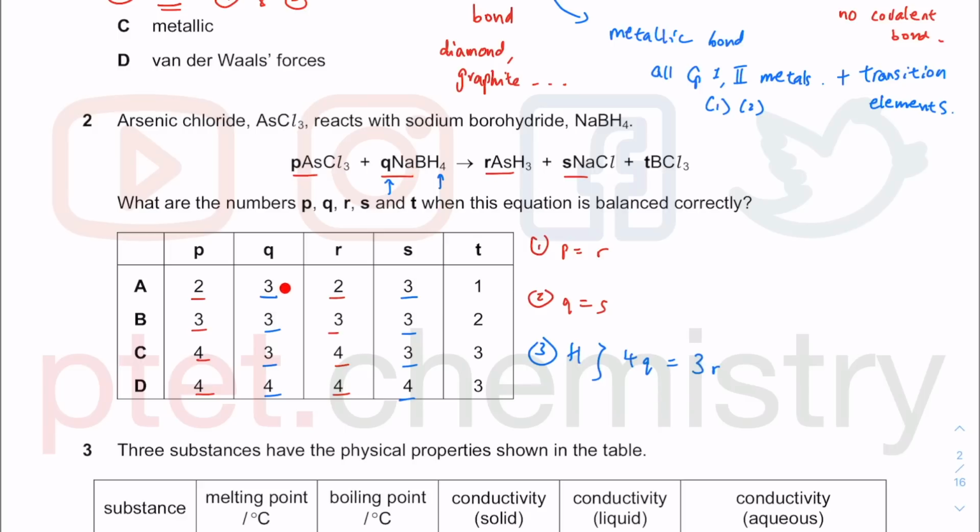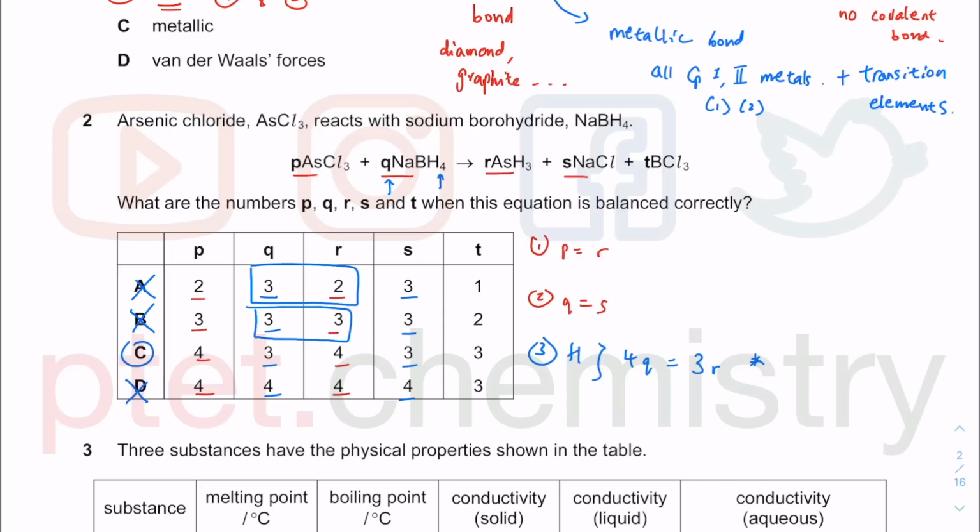Let's just have a quick look. 4Q, 4 times 3 is 12. 3 times 2 is 6, so I know A is definitely wrong because of 4Q equal to 3R based on balancing equation then. Now this is 4Q, 4 times 3 is 12, 3 times 3 is 9, so again I can tell that that is wrong because of 4Q equal to 3R from our relationship. Having said that, we are left between C and D. So 4 times Q is 12, 3 times R is 12, that one is okay. 4 times Q is 4 times 4 is 16, 3 times 4 is 12, so the last one is wrong, which means C must be the only correct answer.